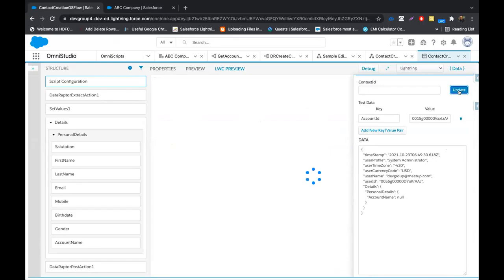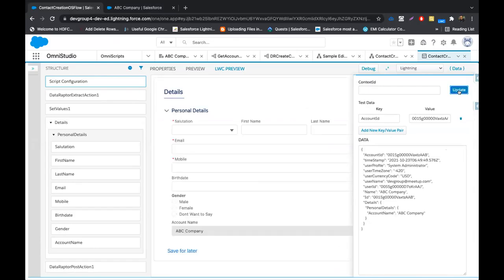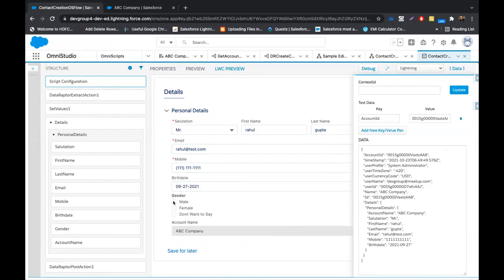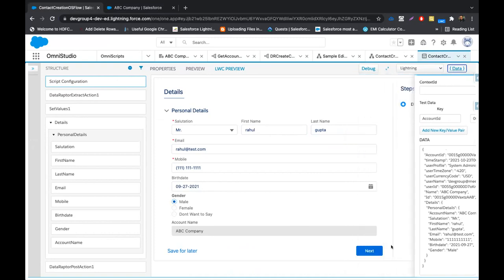Okay, I'll quickly fill the data. And then if you see, I'm getting a next button.